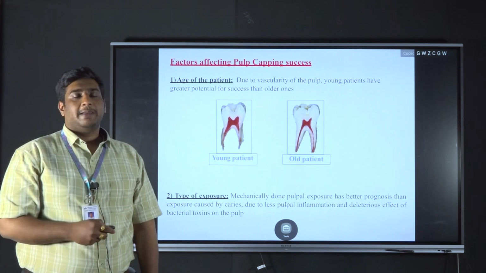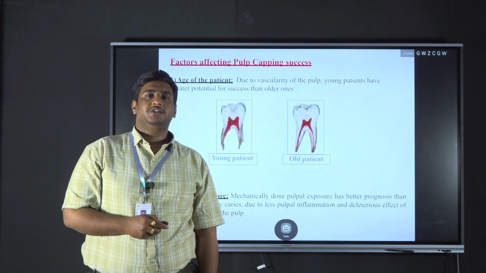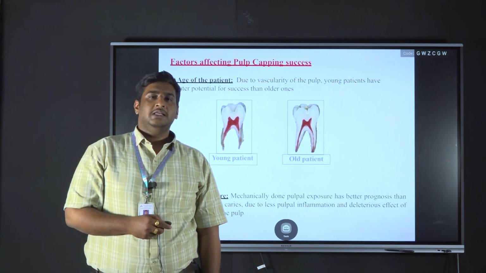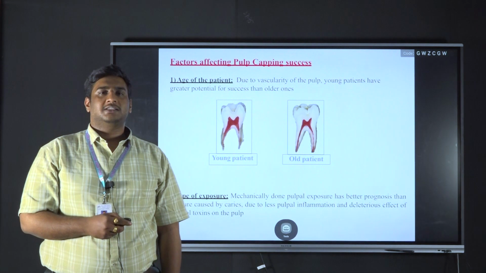The next one is the type of exposure. As already mentioned in the previous slides, if the exposure of the pulp is due to iatrogenic causes or trauma, there is more chance of success of direct pulp capping or indirect pulp capping. If there is carious exposure, there will be fewer chances of success.